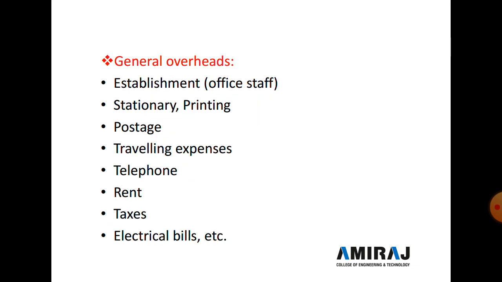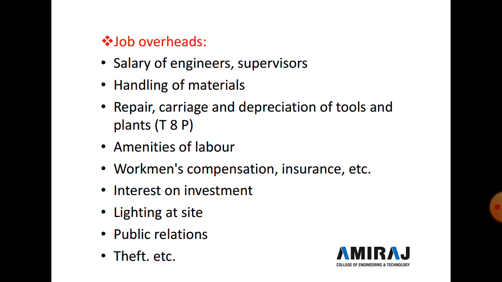In the general head, some things are included. First is establishment office staff, second is stationery and printing, third is postage, fourth is traveling expense, fifth is telephone, sixth is rent, seventh is tax and eighth is electric bill. So these are the general overhead charges, and next is job overhead charge.